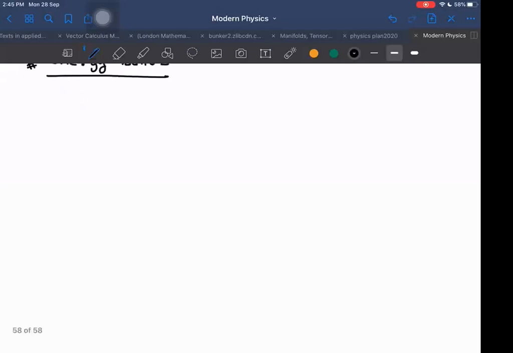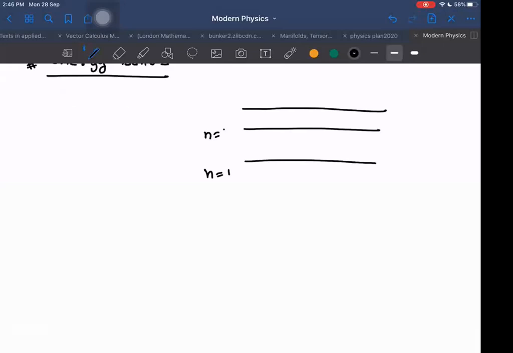Do you know that Pauli's exclusion principle states that all the electrons will acquire different energy levels? You know that or not? Yes, sir. No two electrons can have the same set of quantum numbers. Okay. So if I have n equal to 1 and then n equal to 2, in n equal to 2 I think we have s as well as p. Something like that is there or not? S orbital, p orbital. Yes. But s and p orbital, do they have the same energy or different energies?